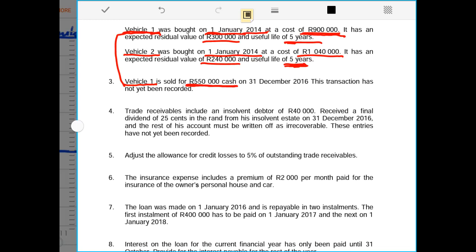It means the selling or the disposal of this vehicle at a price of 550,000 rands was not yet recorded. It means we still have to do the asset disposal for this motor vehicle.